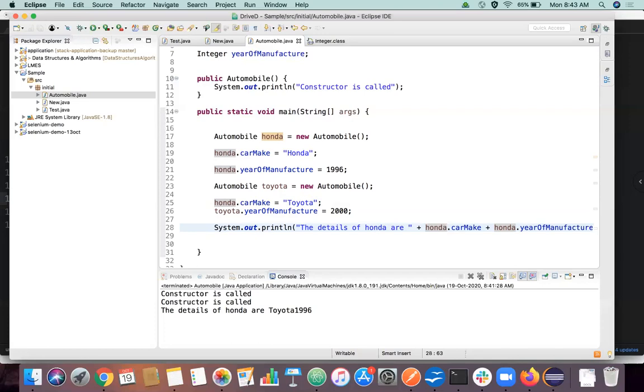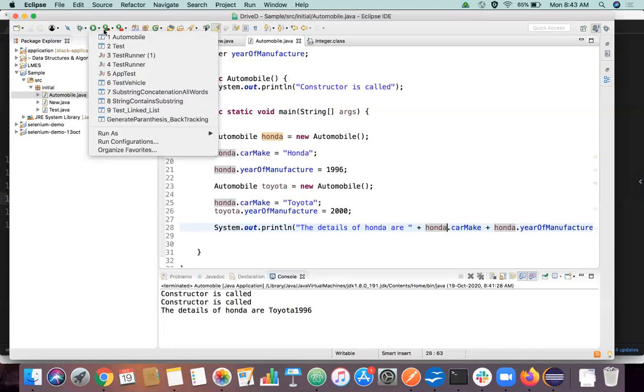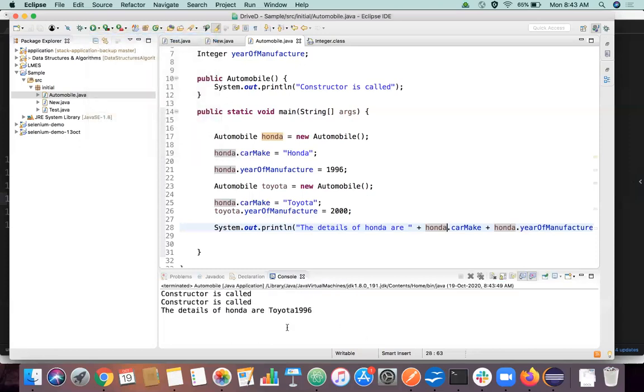I guess Toyota only. Okay, what about other people? Both Honda and Toyota will come, because there is an object Honda dot car make equal to Honda, and again Honda dot car make equal to Toyota. Two things will come. Okay, let's do this. No, only Toyota is coming. Why?